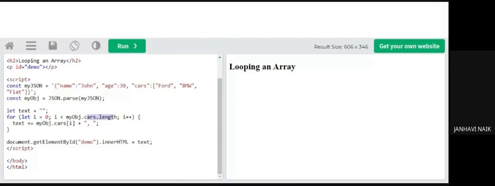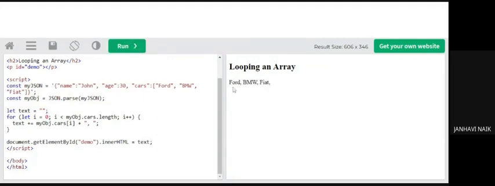And finally, when it is out of the for loop, it is going to display the final text. When I say text plus equal to, what does it mean? Text equal to text plus my obj dot cars of i. I hope you all know this. So this works in this way. Now let us run it and see what output we get.